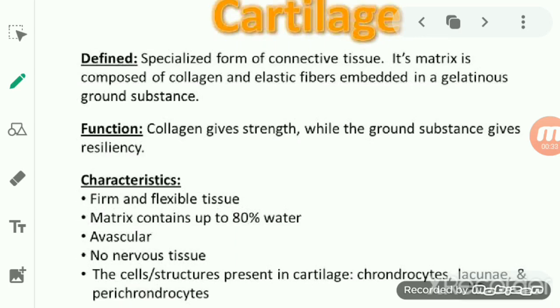Its extensive matrix is basically composed of protein and also calcium salt. Because of the presence of calcium salt in it, it is slightly hardened. So we can say that cartilage is a kind of connective tissue in which the matrix is composed of protein and calcium salt.